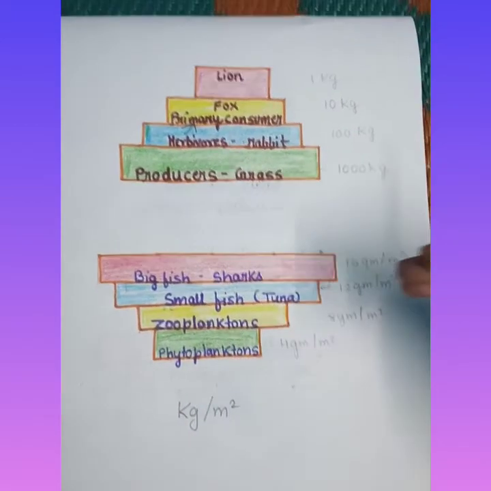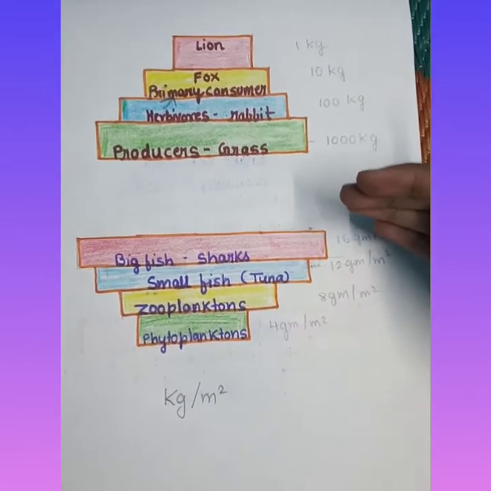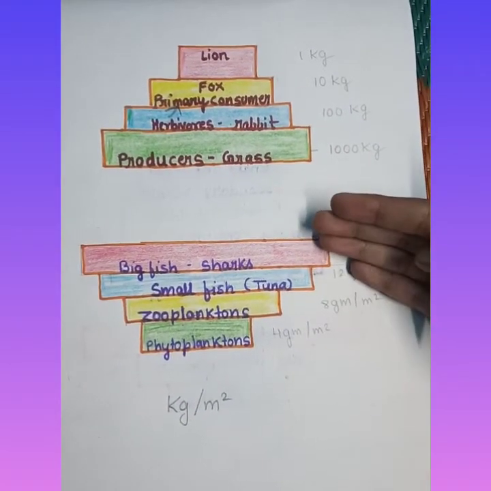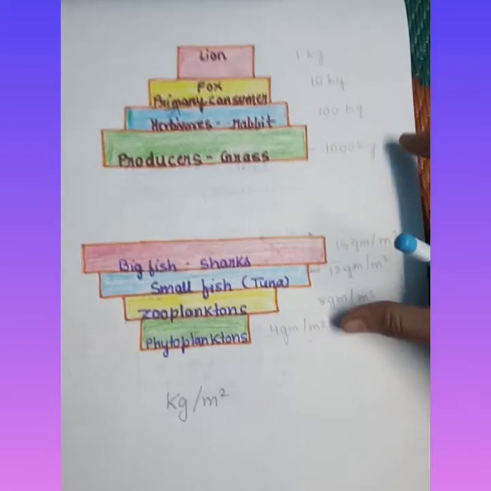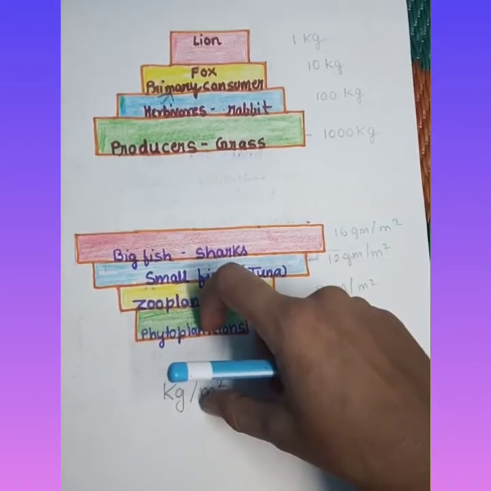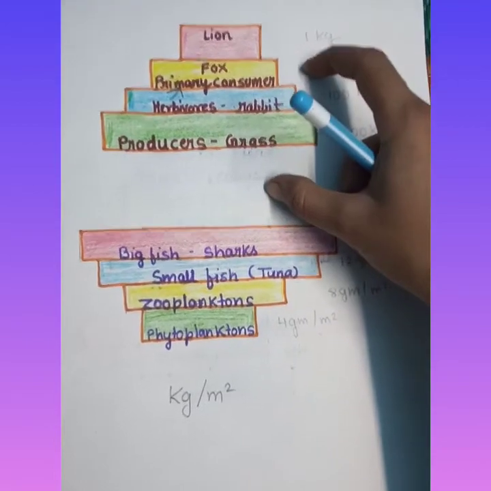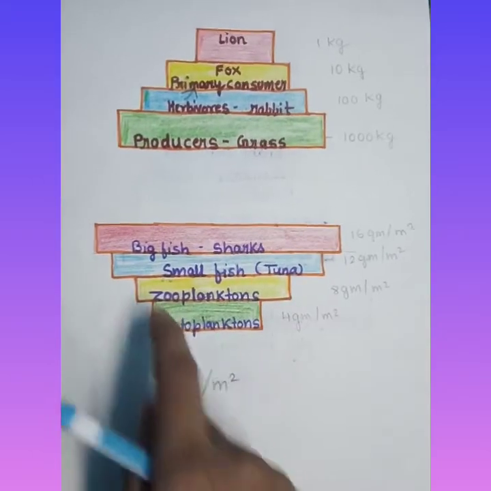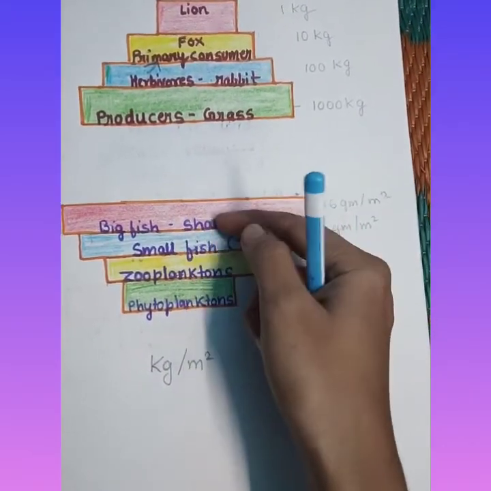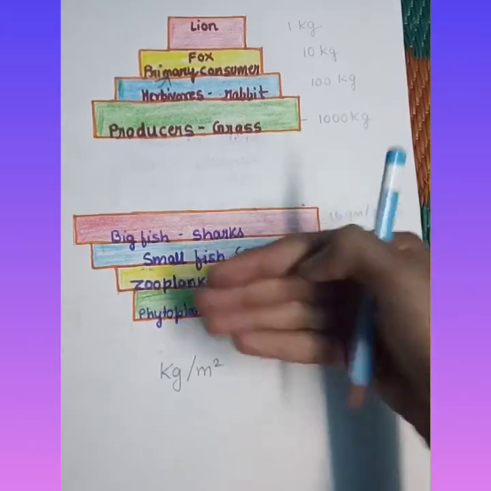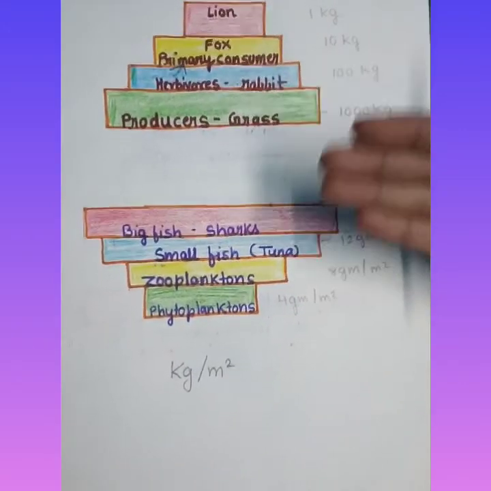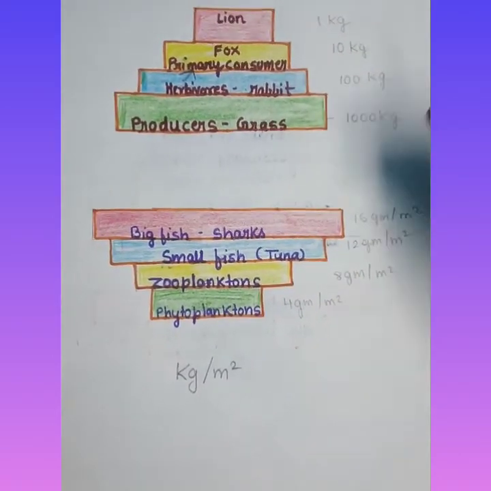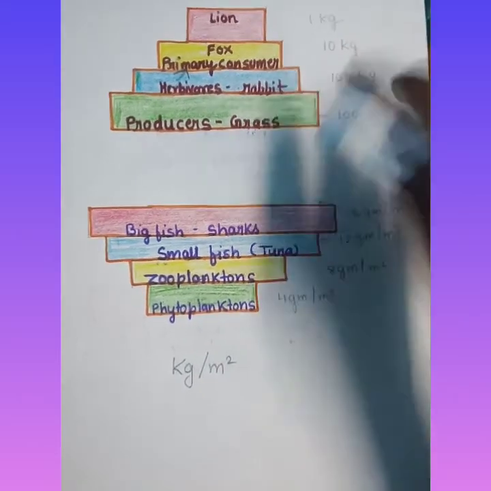Here, as it is going towards the apex, it is increasing. So this is inverted in shape. These are inverted in structure. So the pyramid of biomass in the pond ecosystem is inverted, whereas in the grassland ecosystem it is upright. So we have understood that it represents the different trophic levels in terms of their weight. We are measuring it in weight according to their mass per unit area. So it is about the pyramid of biomass.